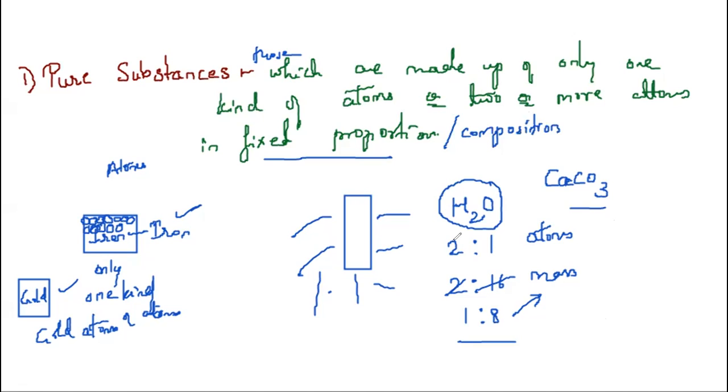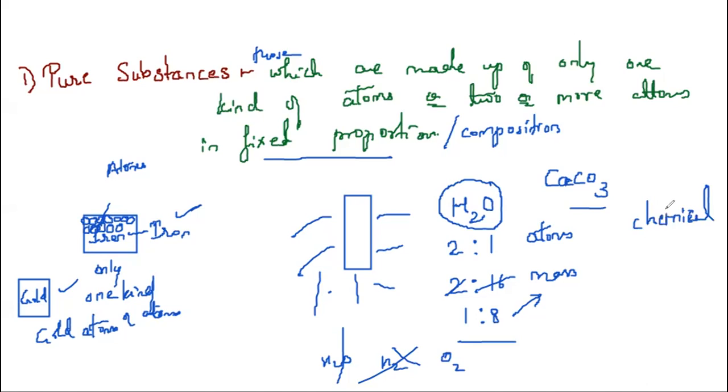Now, can I separate atoms of this iron? No, they cannot be separated. Or can I take a water molecule and break it and say I have separated hydrogen and oxygen? No, not possible. So they cannot be broken by simple methods. You need chemical methods for separation of these pure substances.